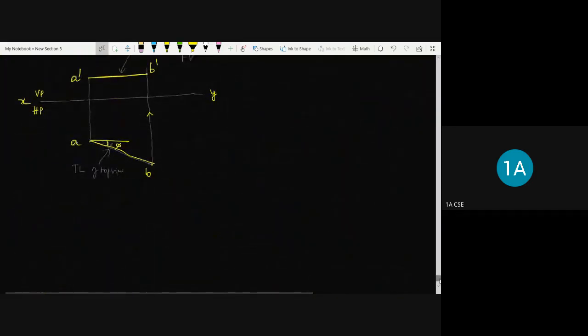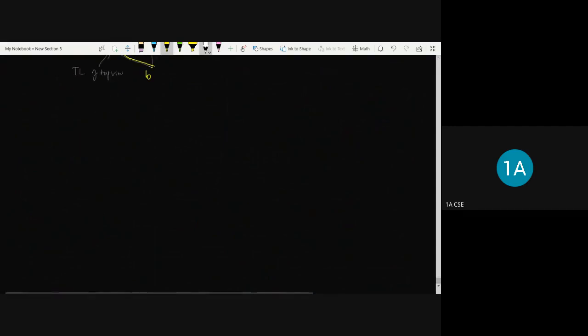So now one more location of line can be also told. Say for example, a line is parallel to HP and perpendicular to VP.